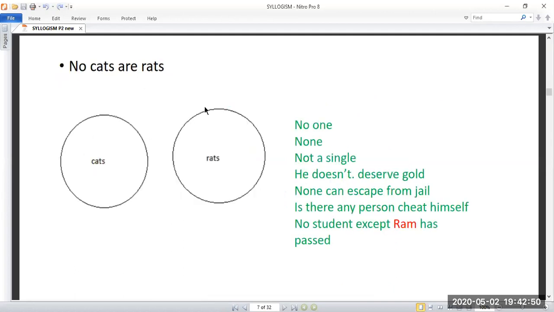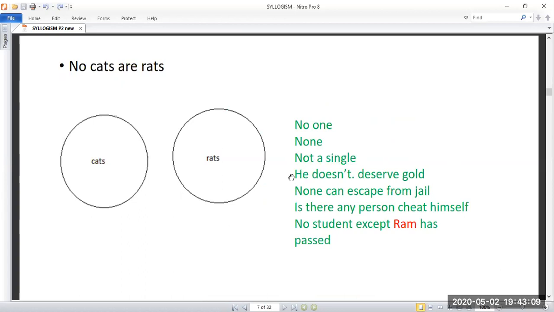So no cats are rats. In a similar way, I'm taking, no cats are rats. You can easily recognize words like no one, none, not a single. These are some of the hidden words that they usually ask about in exams. So no one, none, not a single.